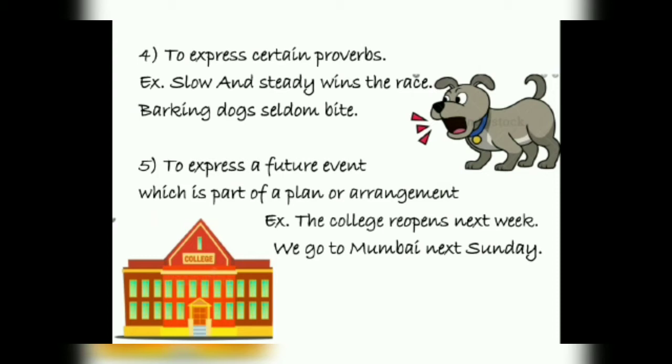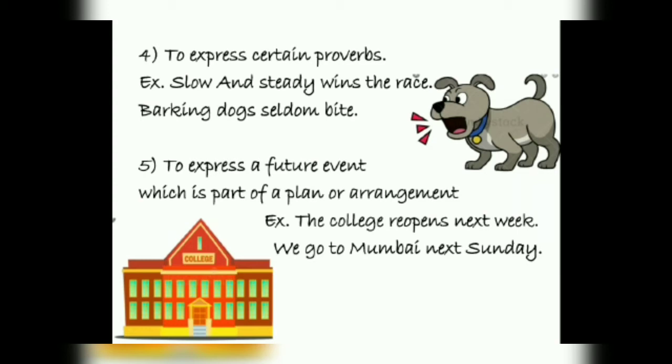That means this action a particular subject or a person is performing just now. Clear? The fourth use is to express certain proverbs. When we are using certain proverbs, at that time also we use the simple present tense. Slow and steady wins the race.